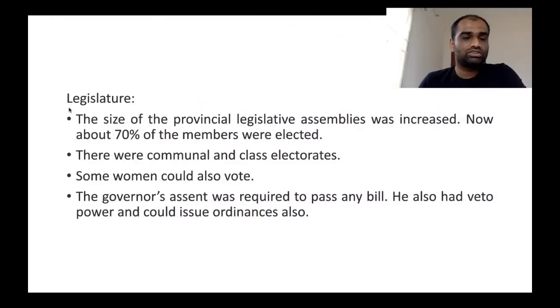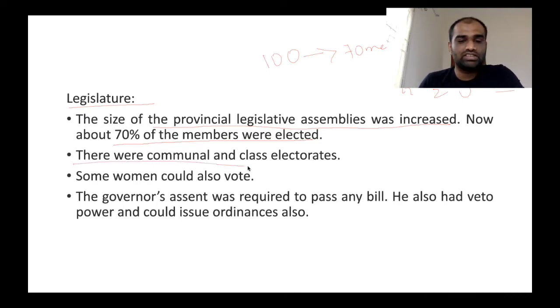Now, what are the reforms introduced in legislature? The size of provincial legislative assemblies was increased. About 70 percent of members were elected. So, for example, if a legislative council had 100 members, 70 members were elected, and the other 30 members were nominated. These nominated members were nominated by Governor General, Zamindars, universities, as well as princes.